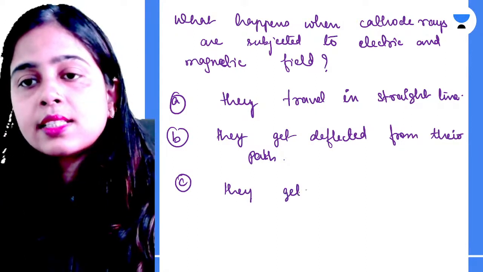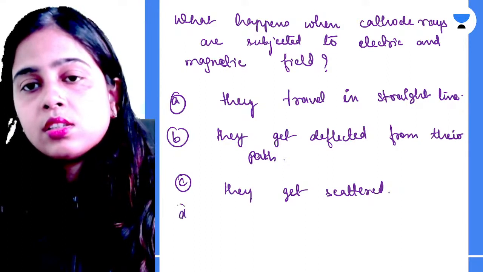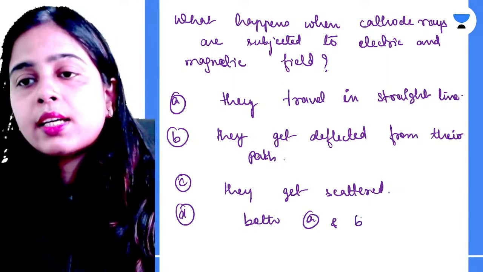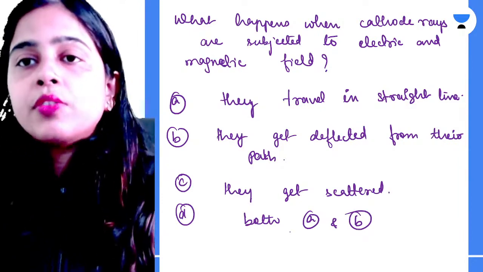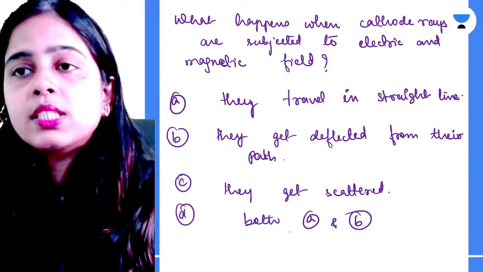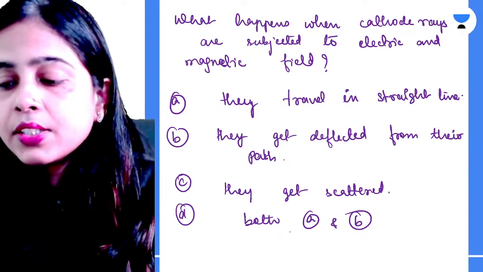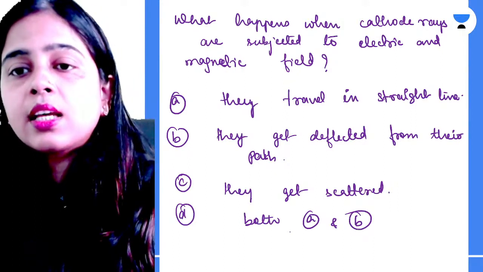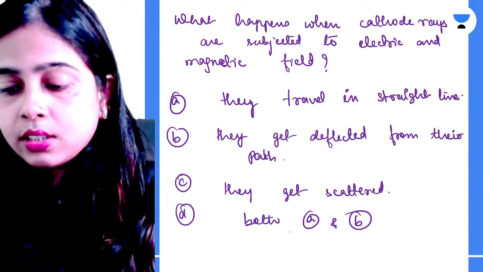They get scattered. Both A and B are correct. So which of the given options is correct about the phenomenon that is happening when you are subjecting your cathode rays to the electric and magnetic field? Are they traveling in a straight line? Are they getting deflected from their path? Are they getting scattered? Or are both A and B happening over here?